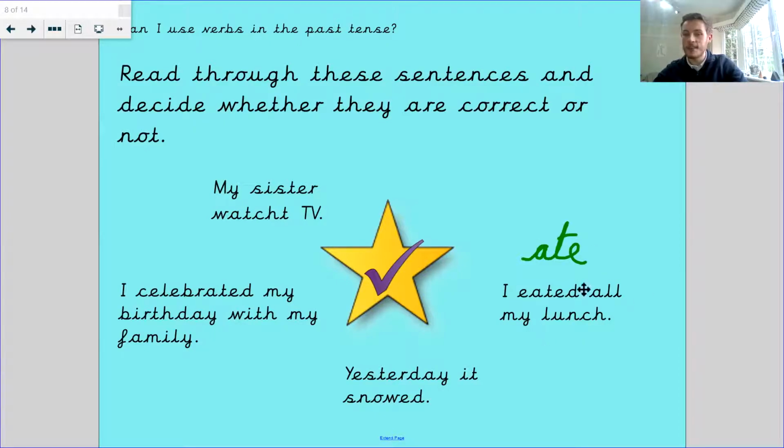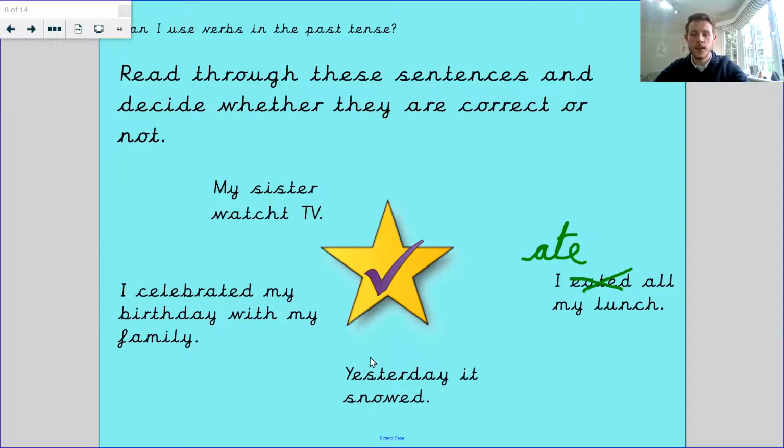This is one of the examples where eated, where you add an e and a d to a word, does not make sense. So you need to make sure that you're listening really carefully to see if it sounds right. I eated all my lunch is wrong. So I'm going to put a cross through that word because it should be I ate all my lunch.